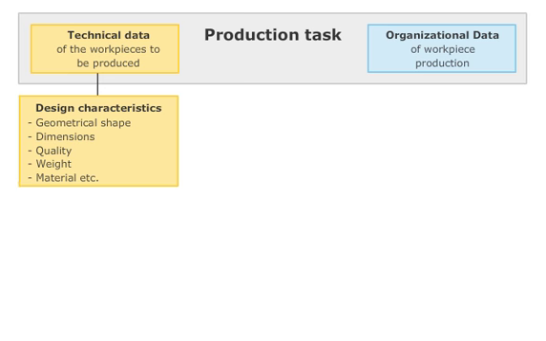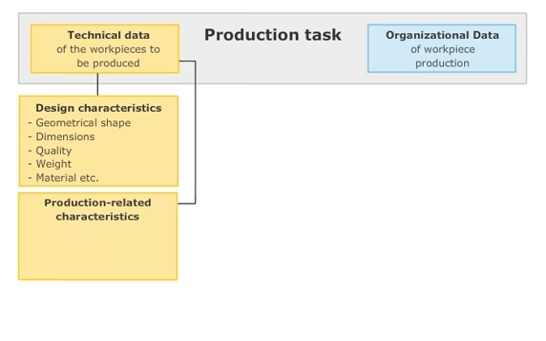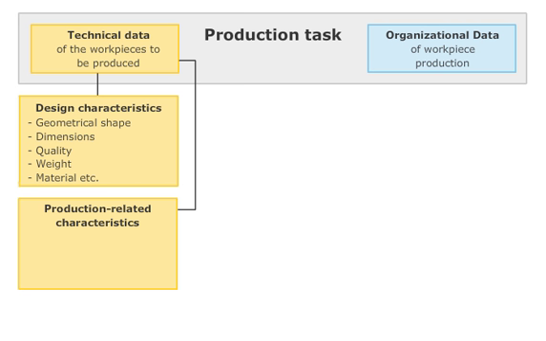The technical data also includes the production-related characteristics of the workpiece to be manufactured, such as the raw part shape. The initial state of a workpiece, the raw part shape, determines its further processing and finish. If the raw part is of high quality, the finishing effort is small.